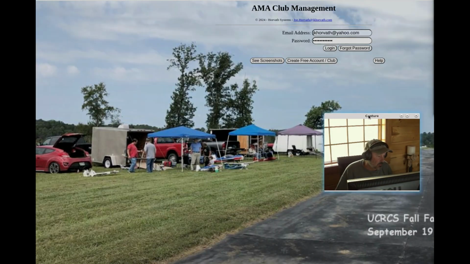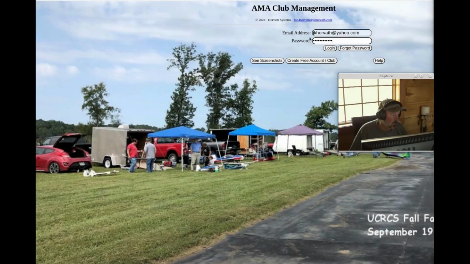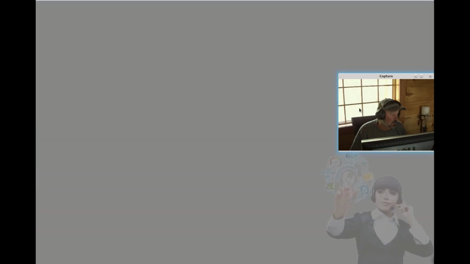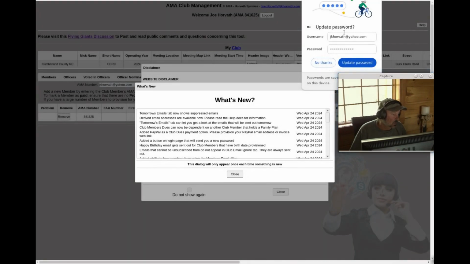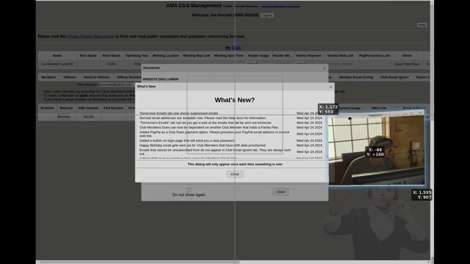Okay, so I have entered those credentials here in email address and password, and I'm just going to push login. When I do that, here I'm going to initially say, yeah, sure, go ahead, update the password, that's fine.